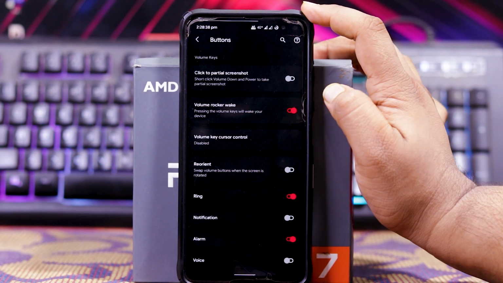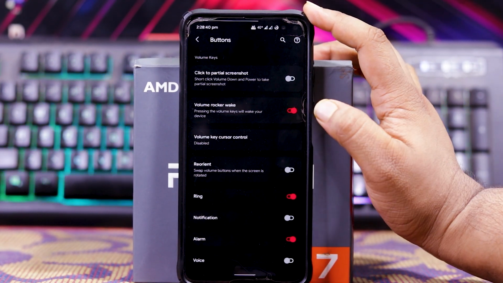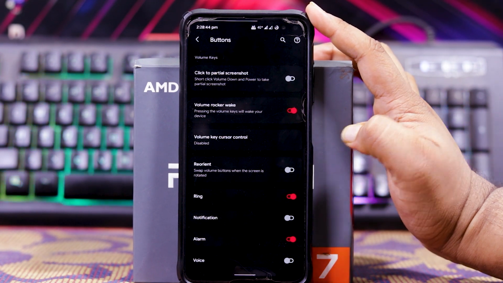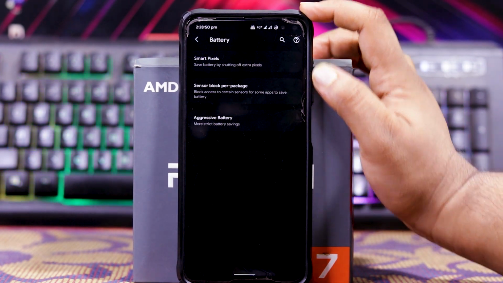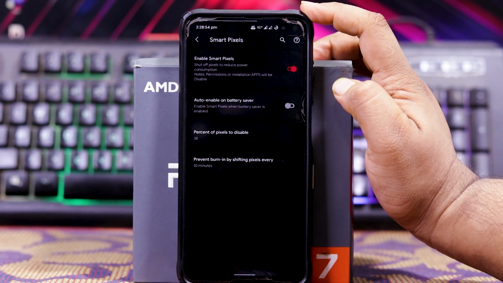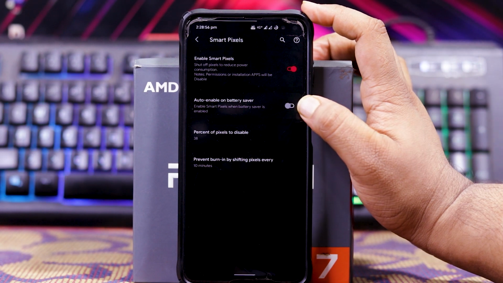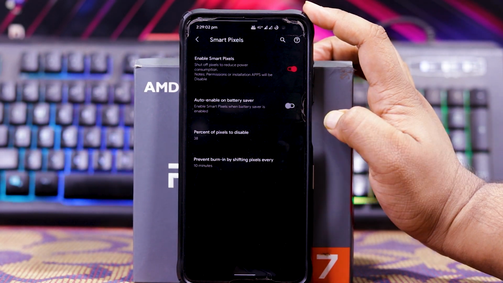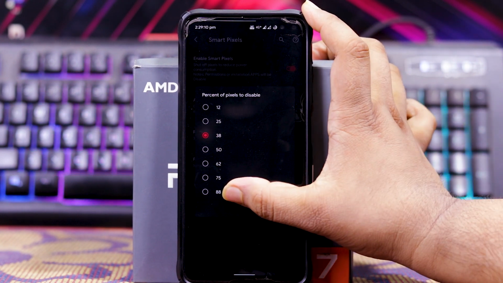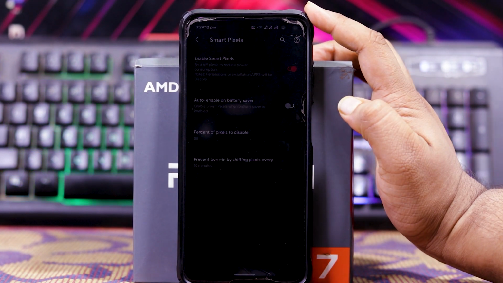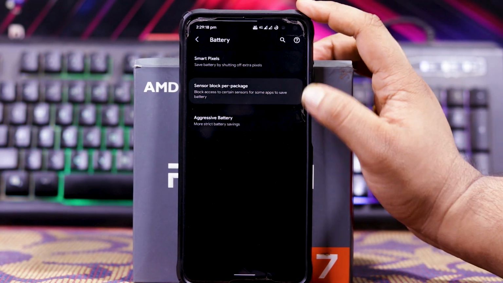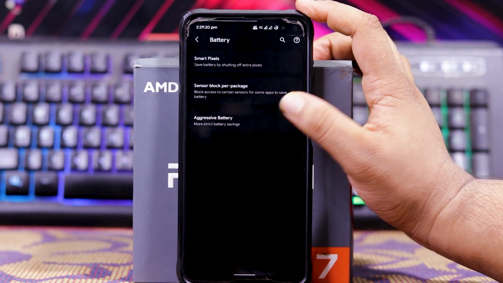In buttons, you get click to pause screenshot, volume rocker wake, volume key cursor control, and reorient volume buttons. In battery, you get smart pixels. When you enable it, as you can see, the pixel disabled. Then you get auto enable or auto saver. Then you can choose the amount of pixel to disable. Now 38 is selected. Suppose 88. As you can see, 88 pixel disabled. It saves battery.